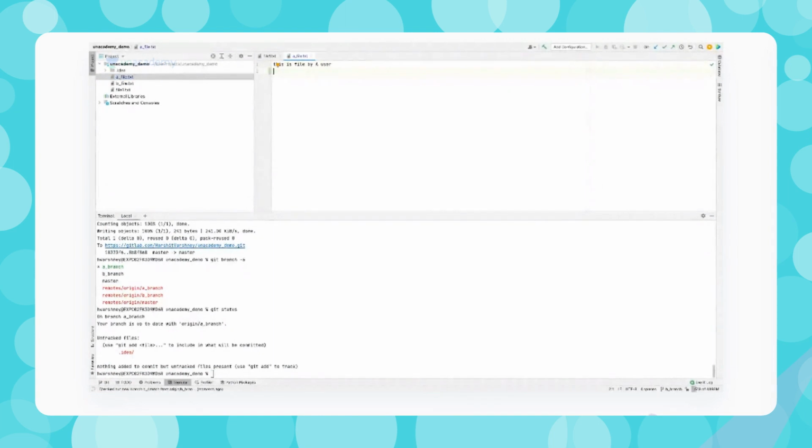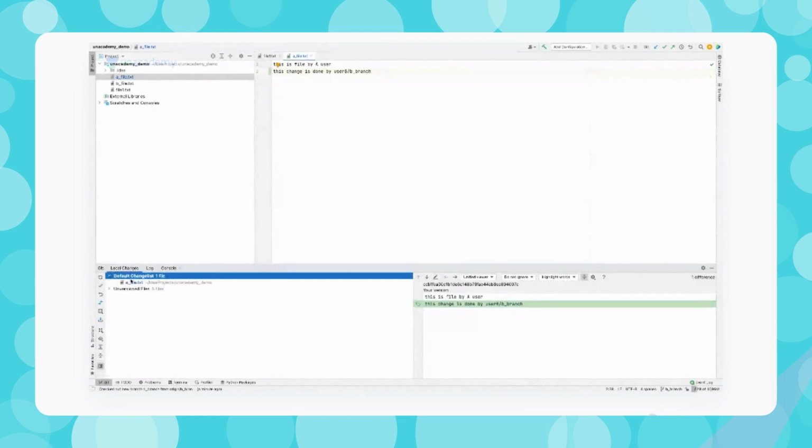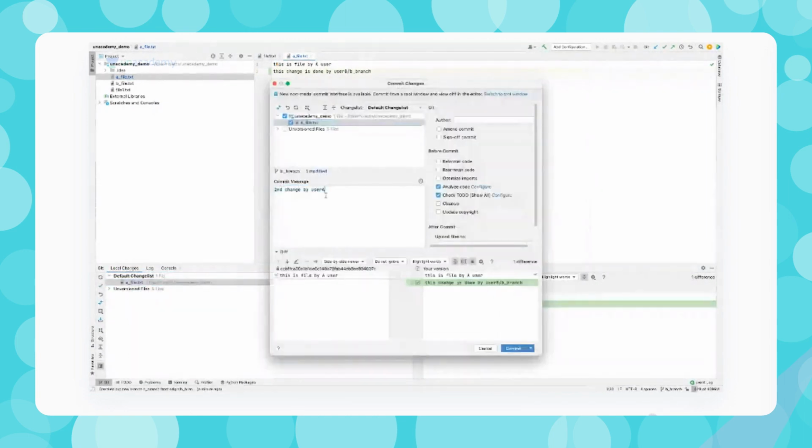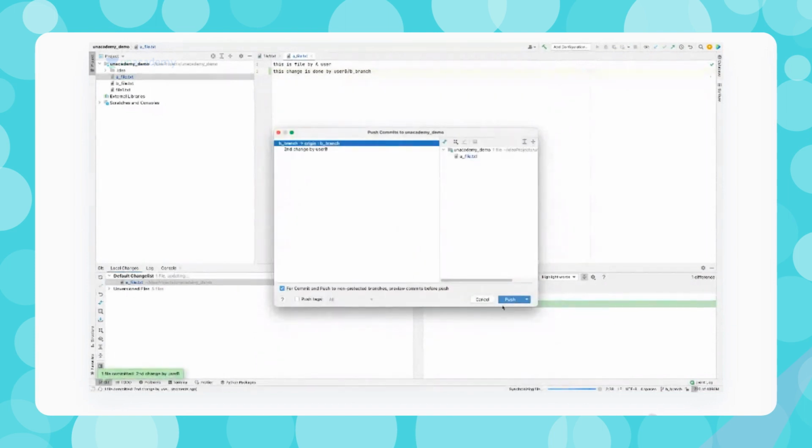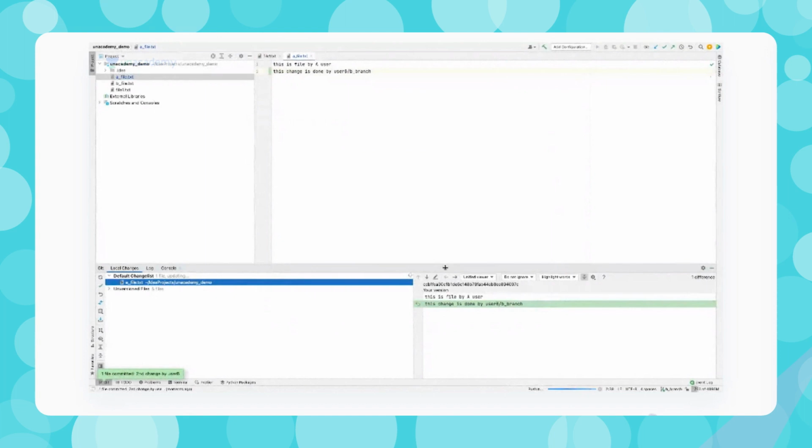Now let's say I do the same change. So my point is, now the user A and user B have done changes in the same file. User B is now also editing the same file. So I'm writing this change is done by user B in B branch. Now I can commit this change as well. So I can commit this file, second change by user B. I can simply write this, and I can commit and push this. So I pushed this into the B branch.